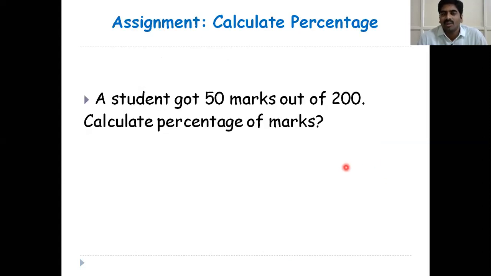This is the assignment. You have to calculate the percentage of marks. Here a student got 50 marks out of 200. Calculate the percentage of marks. I will give you my phone number. I will show some assignments. You have to note down and do the assignments. Write your roll number and name, do the assignments on paper, and send them through WhatsApp. Please note down: a student got 50 marks out of 200. Calculate the percentage of marks.